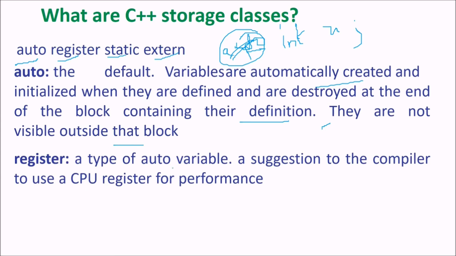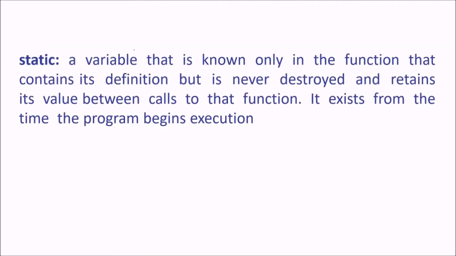Register is a type of auto variable, but a suggestion to the compiler to use a CPU register for performance. The compiler will request a CPU register directly. The CPU has certain registers where actual execution of operands and opcodes happens, so this is for fast access and performance enhancement. Static is a variable that is known only in the function that contains its definition, but is never destroyed. This is very important. It is never destroyed.